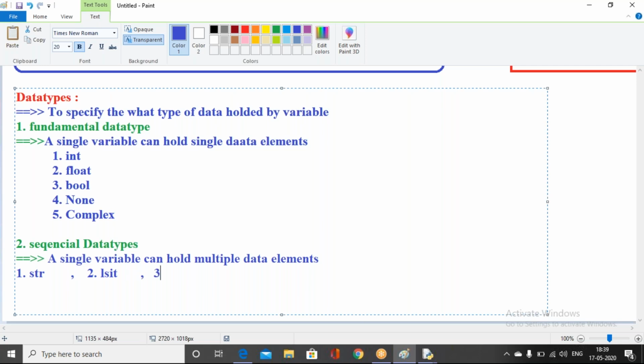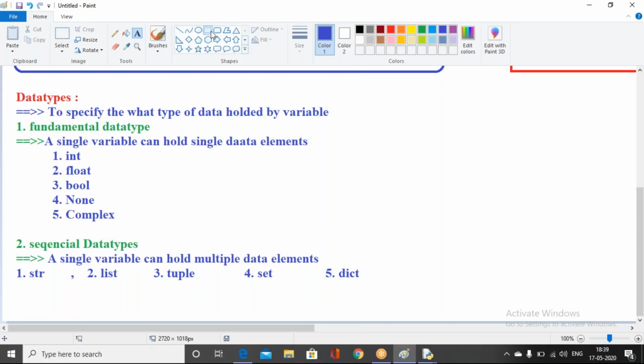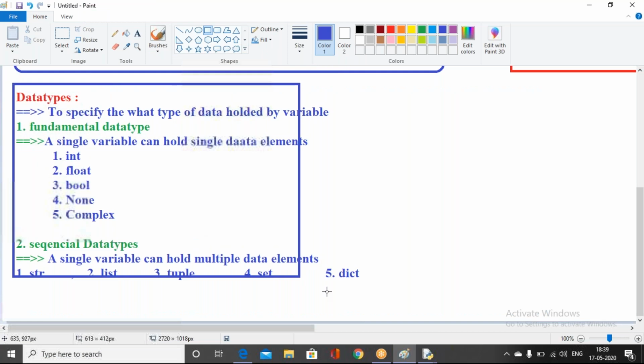The third data type is tuple data type. The fourth data type is set data type. And the fifth data type is dictionary data type. So we have 5 fundamental data types and 5 sequential data types. I can show you examples, don't worry about it.